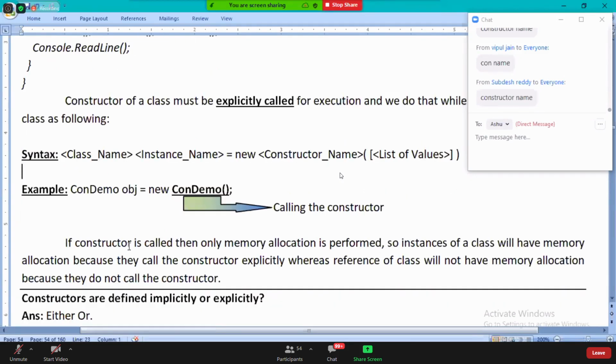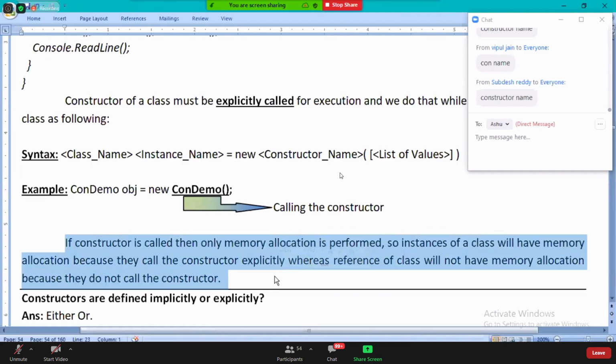Okay, now, if a constructor is called, read this paragraph, all of you.